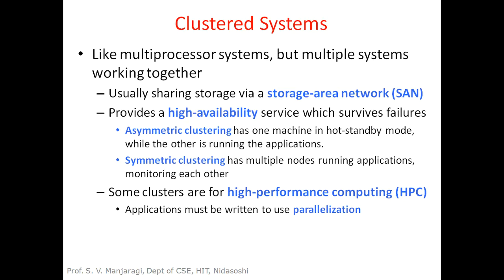What is the benefit of a cluster? The computation power can be increased, that is, the CPU power can be combined. Different computer systems can be integrated with the help of a local area network, and from this we can get huge computation power, but they will be sharing some common storage with the help of a concept called storage area network.